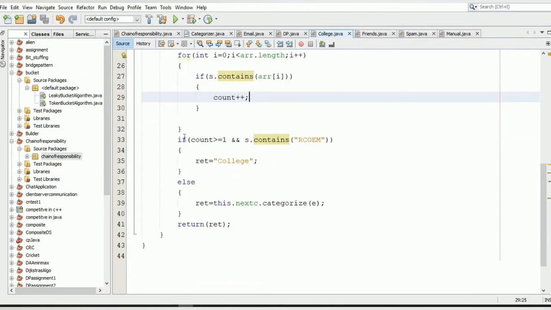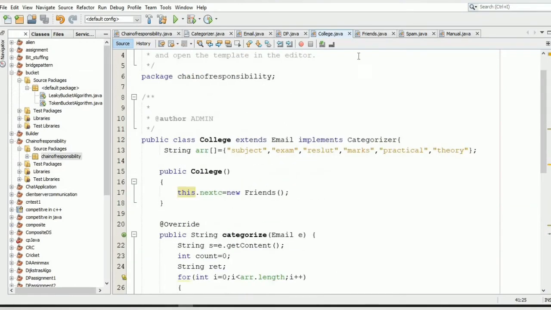Then after that, we will check the value of the count. If it's greater than or equal to 1, and it also contains the word RCOM, then we will set the ret to college. Or else we will call the categorize method of the next C, passing it the email object, which will return some category in the ret object, and here we are returning the ret object.